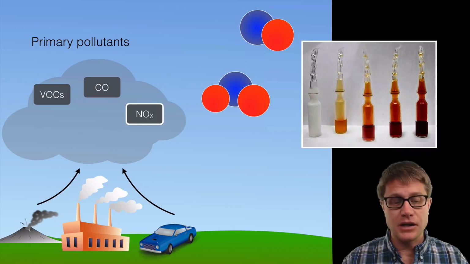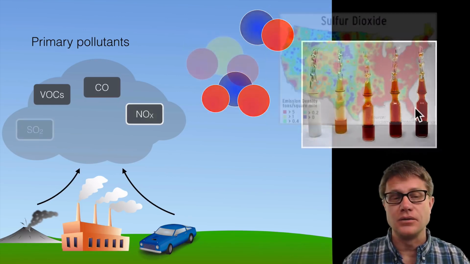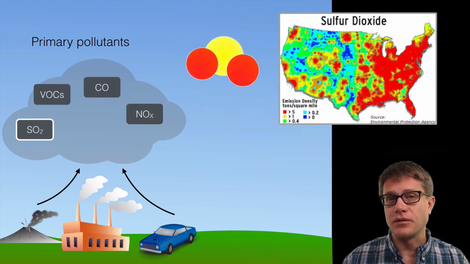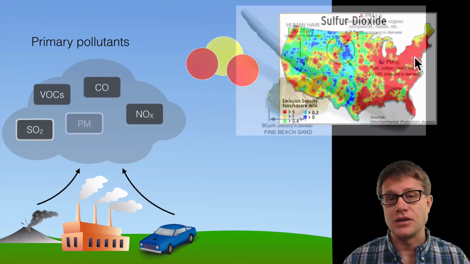We then have NOx, which is going to be nitrogen or nitric oxide, and then nitrogen dioxide. It's this brown gas that contributes to that color that you see in smog. We then have sulfur dioxide. You've probably smelled that if you've ever been around a coal plant. And you can see here that in the U.S. it's going to be restricted to the East Coast generally because we're going to have more industrialization there.